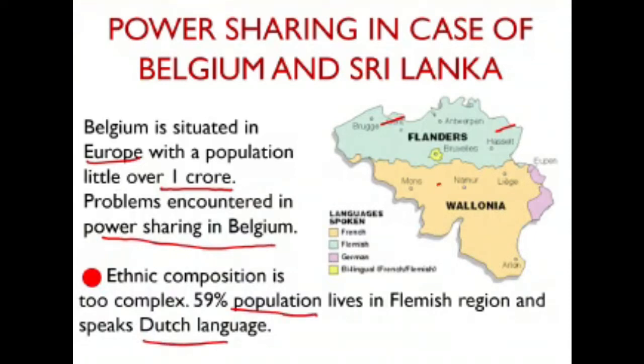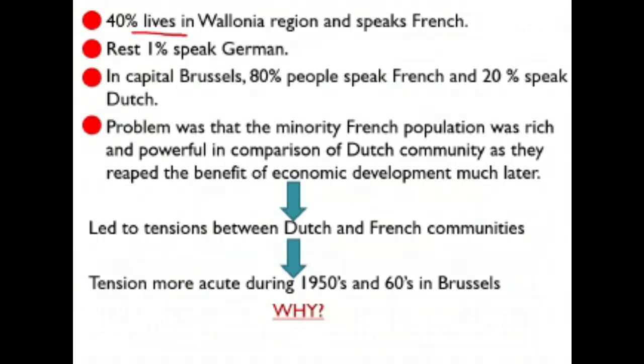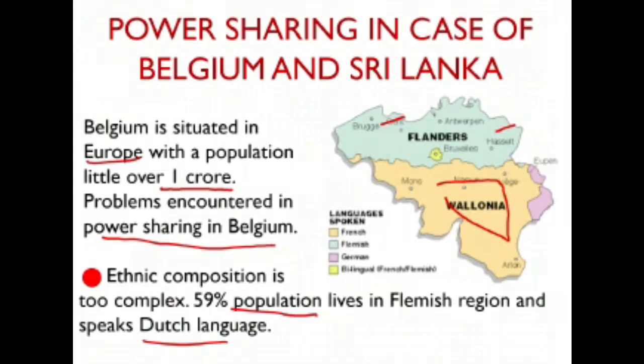This region is also known as Flanders, and 40% of the population lived in the Wallonia region. It is also known as Walloon, and it shares its border with France, and most of the people here speak French.